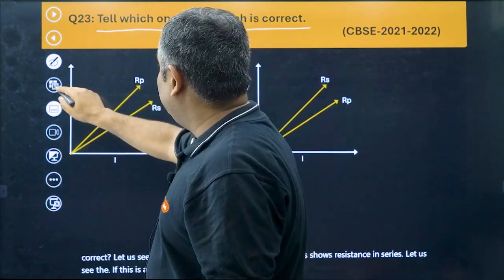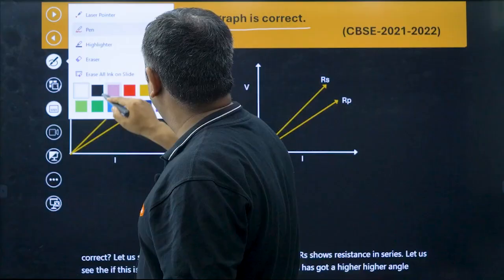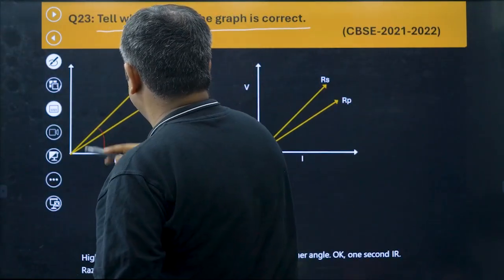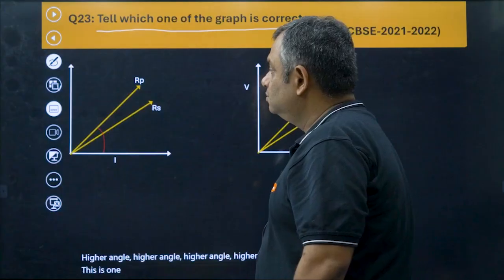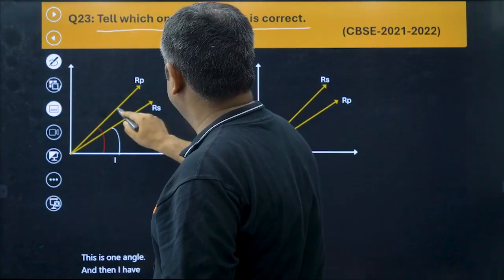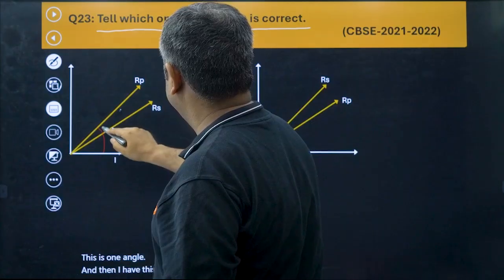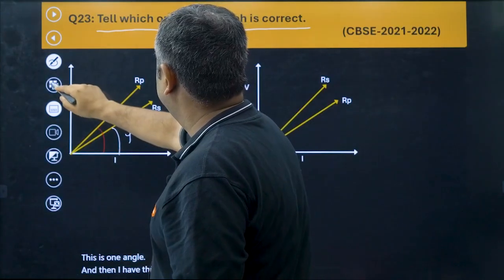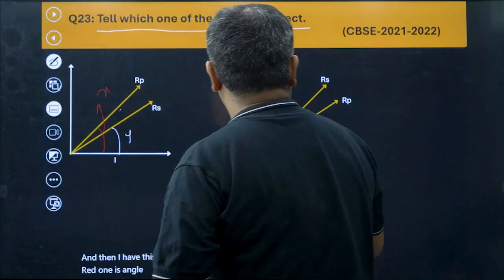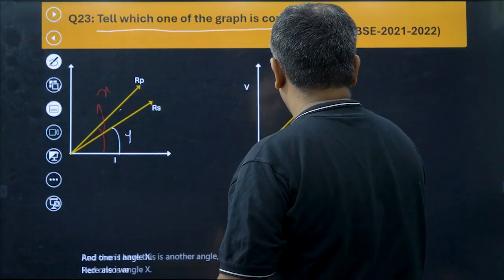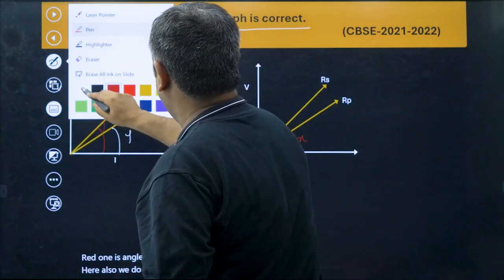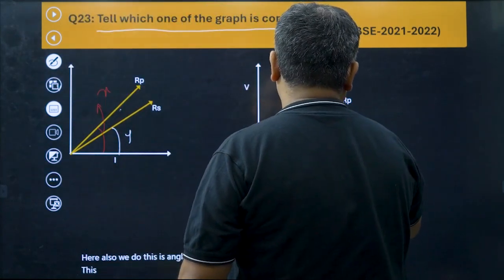Let us see which has a higher angle. This is one angle, and this is another angle. Say this is angle Y, and this red one is angle X. Here also, this is angle X and this is angle Y.